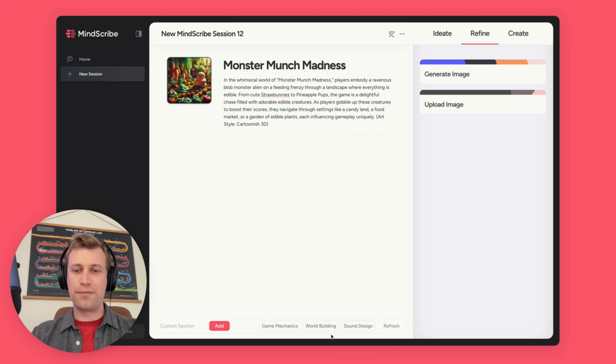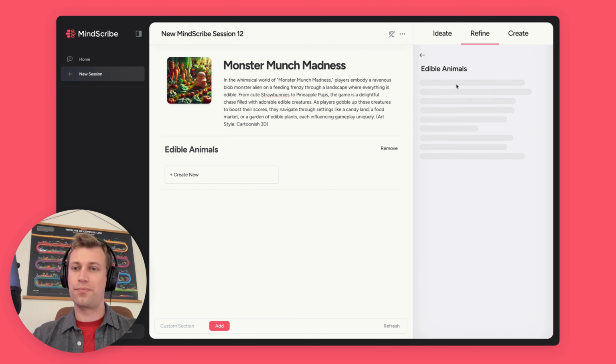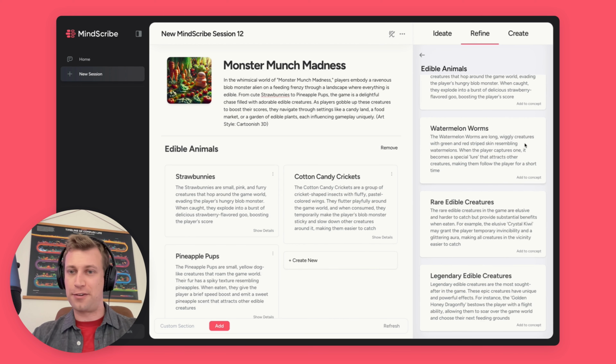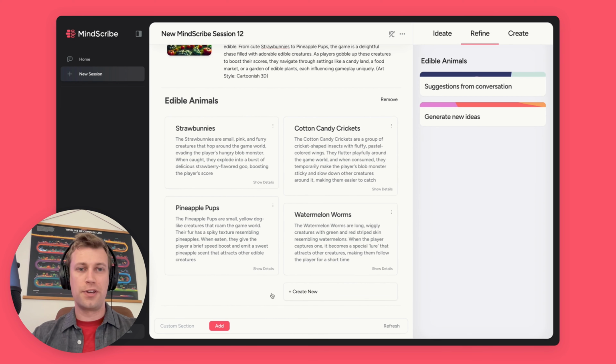Now down here at the bottom, you've got suggestions for different sections that you can add based on our conversation, or I can add my own. So I'm going to say edible animals. And now I can generate new ideas for this section, or go in and extract ideas that we talked about in our conversation. So I'll click that. Great. It's found things that we talked about that are related to this section. So there's our straw bunnies and pineapple pups, cotton candy crickets, watermelon worms. Excellent. Great. So now we'll move on.